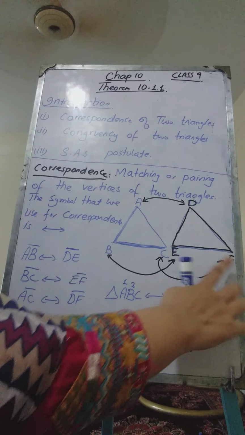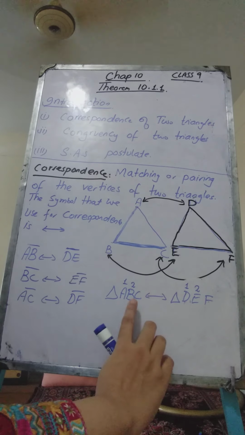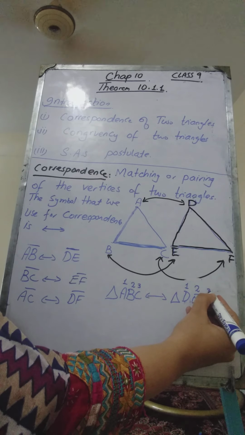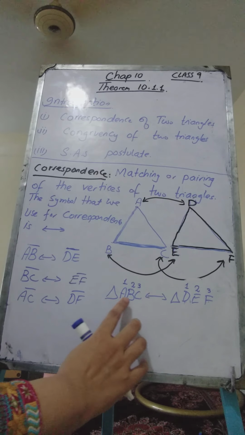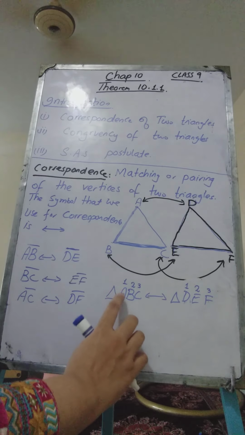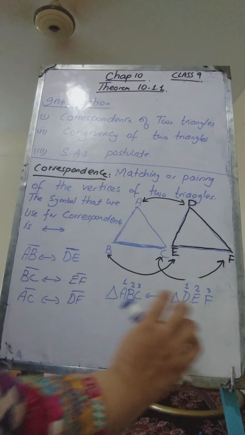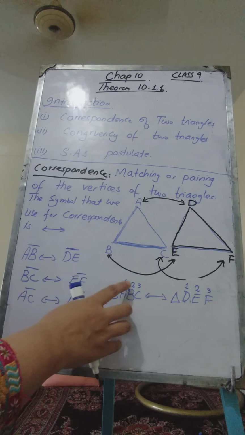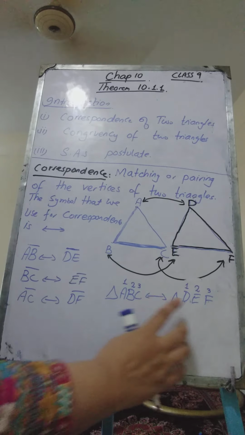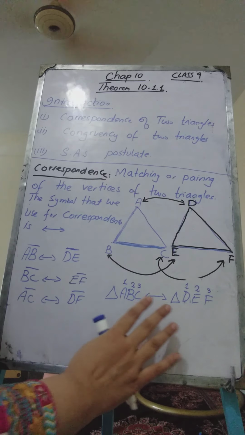Similarly, C is corresponding to F. If C is in the third position, then the vertex which is corresponding to C will also be in the third position. Okay, be very careful about this. The corresponding vertices should be written at the same positions. Vertex A is corresponding to vertex D. So if you have given A the first position here, then give D the first position in this triangle. Similarly, if you have given the vertex B the second position, then you have to give the vertex E the second position also, because B is corresponding to E. So the corresponding vertices should have the same position. Be very careful about it.